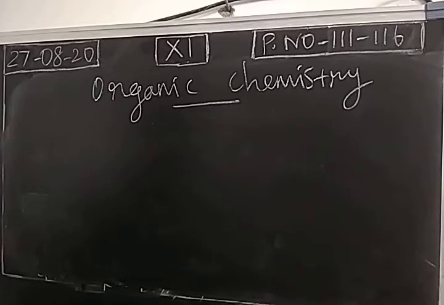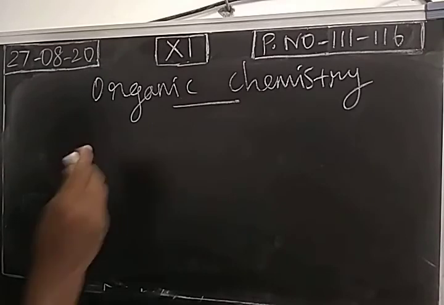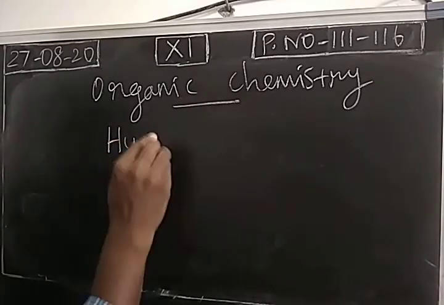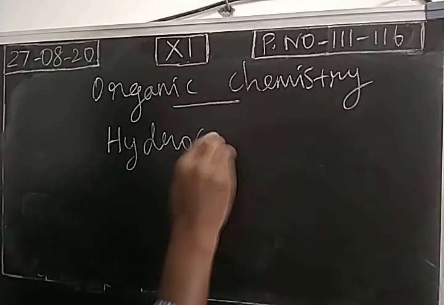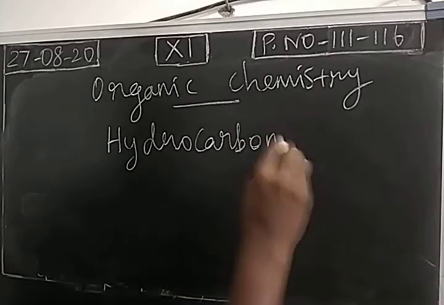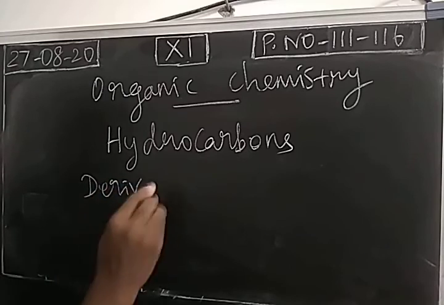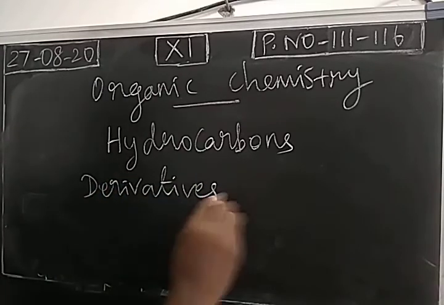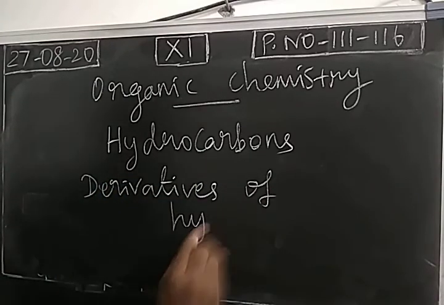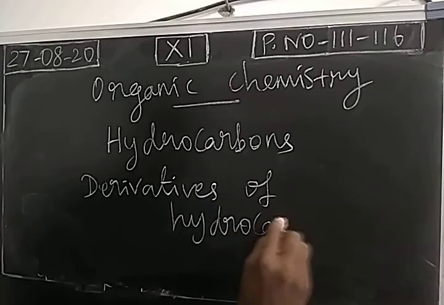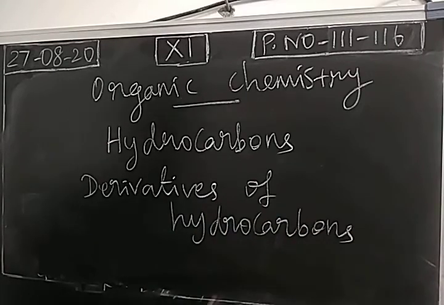So in the 11th portion, first we have to know what is an organic compound. Organic compounds are generally hydrocarbons and derivatives of hydrocarbons. So we may call the organic compounds carbon compounds also, right?